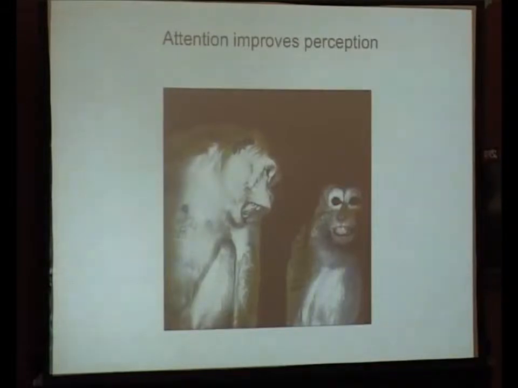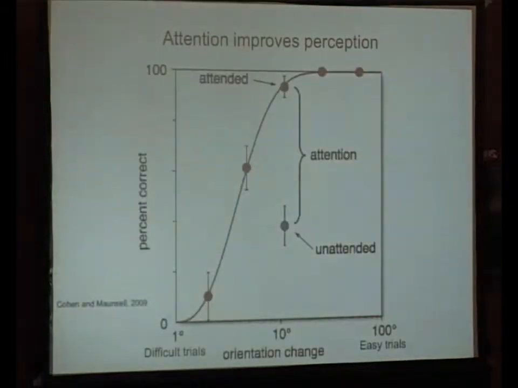When we do this, we can quantitatively assess the perceptual effects of attention by collecting psychophysical data. In the interest of time, you have all seen behavior like this before. But the basic point is that you can cue an animal to do a perceptual task at a certain location, and when you do that, you can get these red psychometric curves. On some subset of trials, you can trick the animal and have the thing that the animal is supposed to detect, in this case a detection task, happen at a different location. When you do that, you can see relatively large differences in behavior.